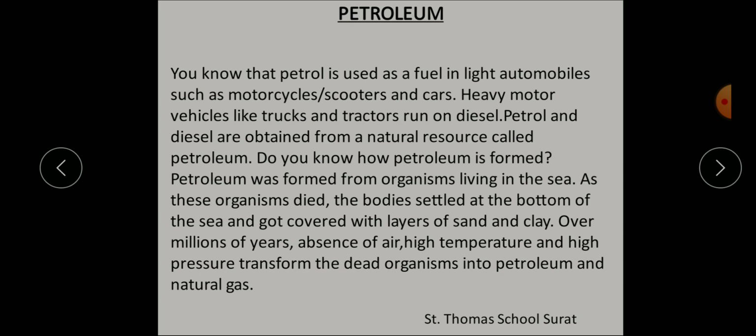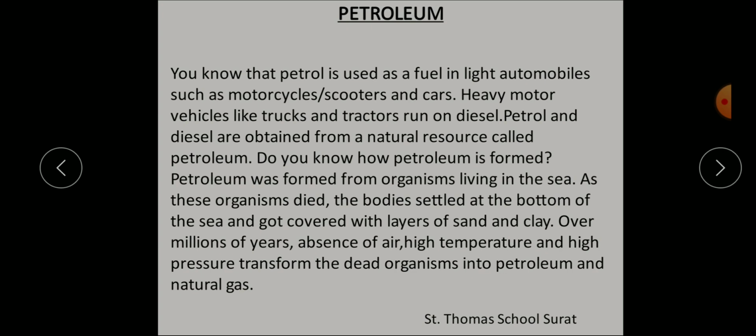As these organisms died, their bodies settled at the bottom of the sea and got covered with layers of sand and clay. Over millions of years, absence of air, high temperature and high pressure transformed the dead organisms into what? Into petroleum and natural gas.